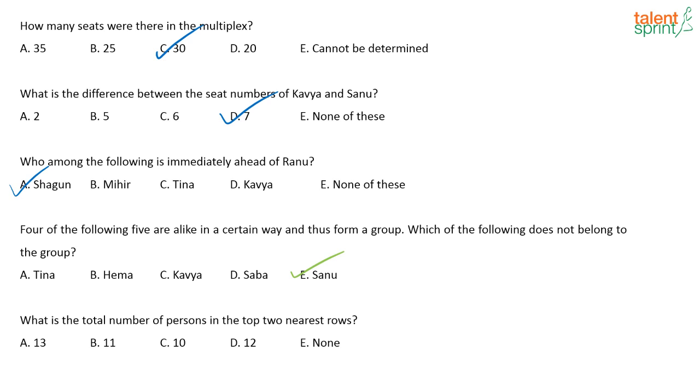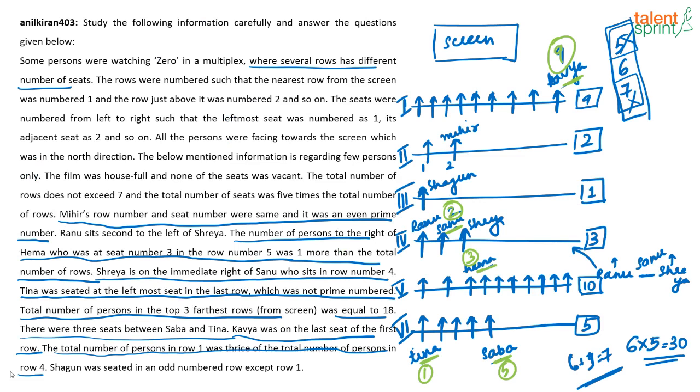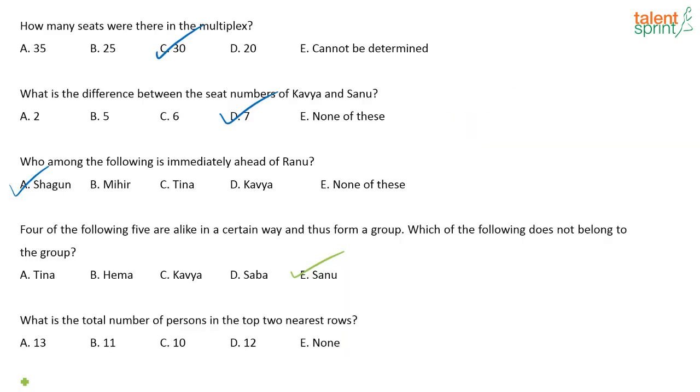What is the total number of persons in the top 2 nearest rows? Top 2 nearest rows. So 9 plus 2. That is, there are 11 people in the nearest rows.